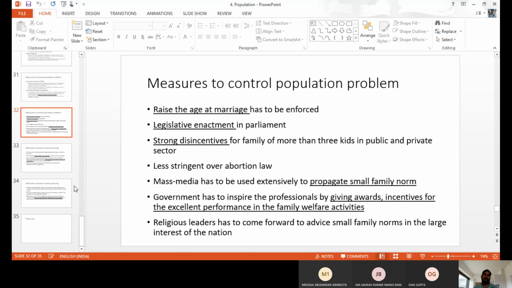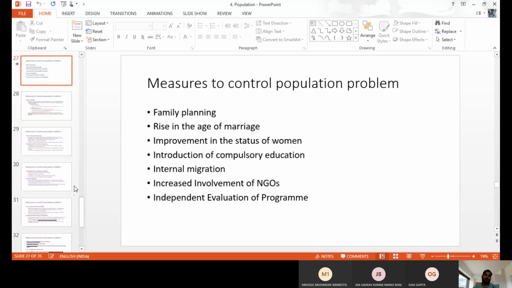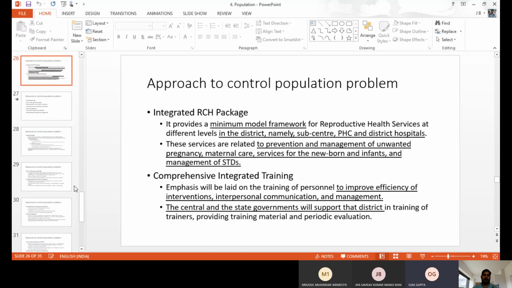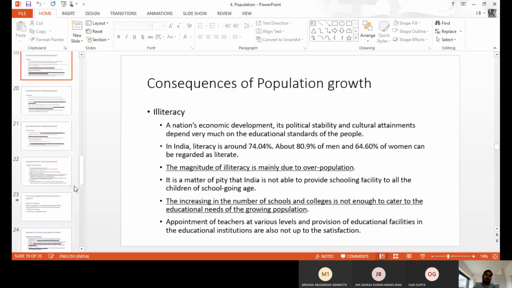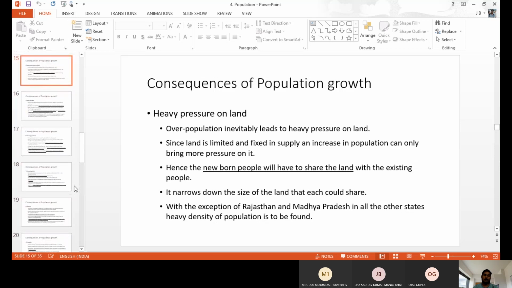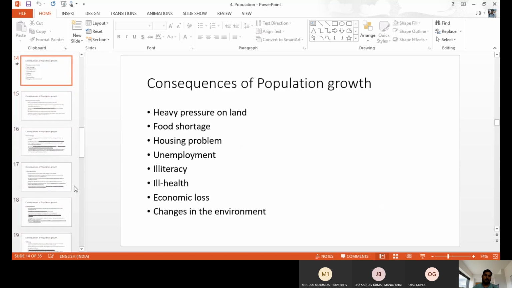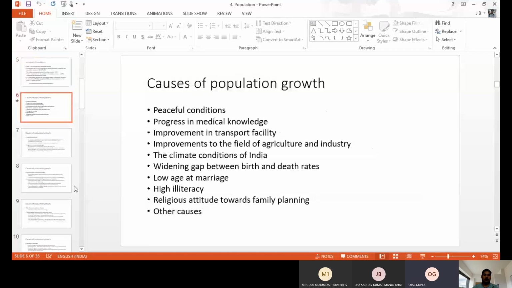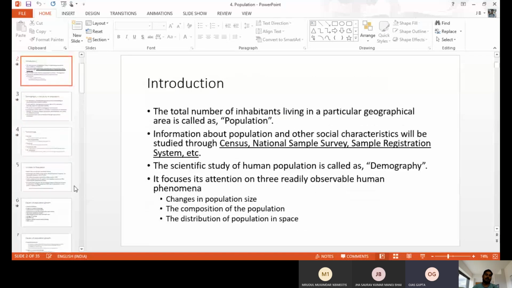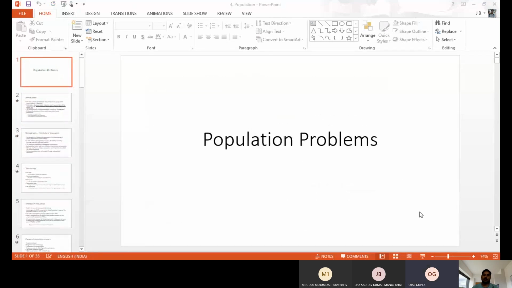After we control the overpopulation, then only we can achieve the target. We can get the name of a developed country or a great country, like this name we can get once you control, once you give awareness to the people about family planning. Okay, so this is the idea about the population problem or overpopulation growth, all those things. Any doubt from these causes, consequences, and remedial measures of overpopulation?